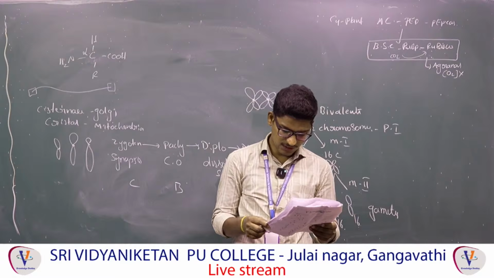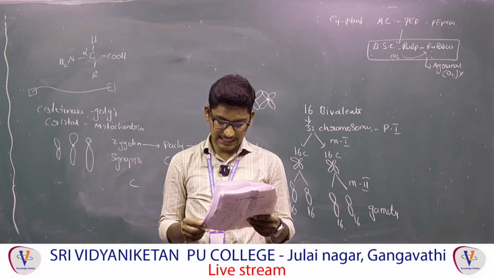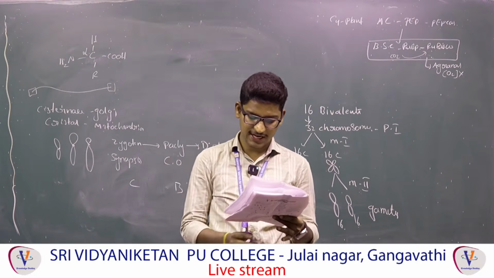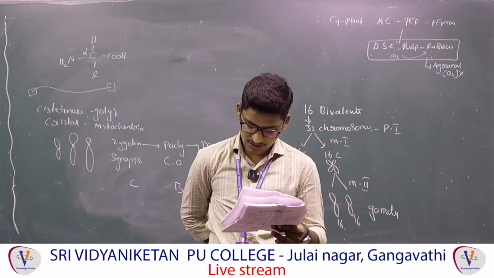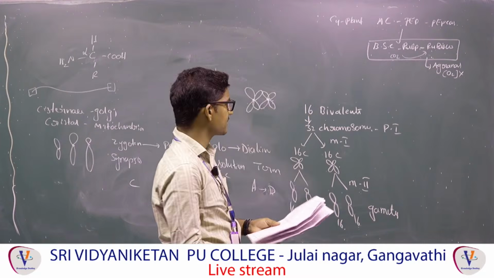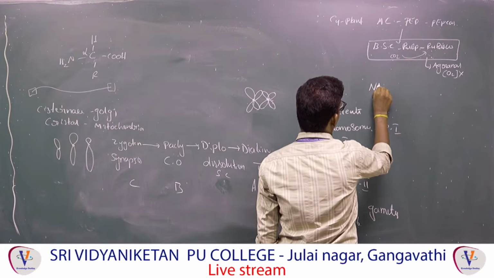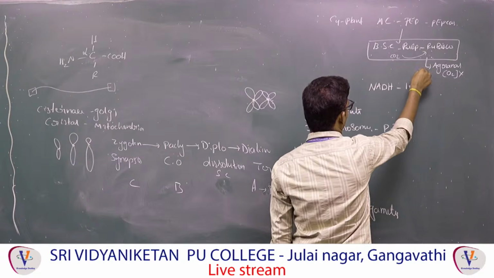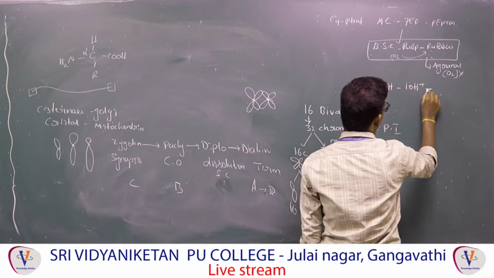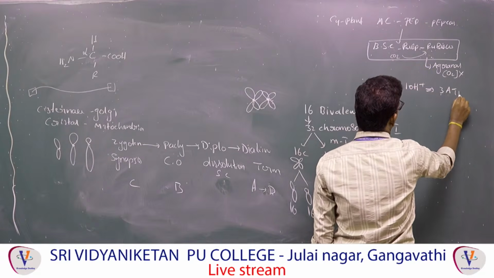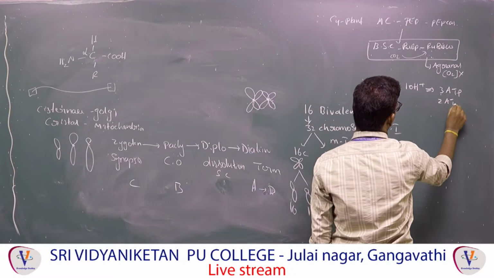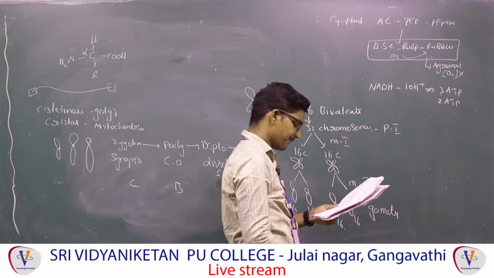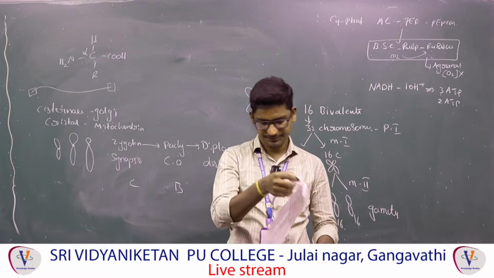Next, 145: which is incorrect. The fourth option is incorrect. Why the fourth option? They are saying one molecule of NADH produces 2 ATP. Remember, NADH leads to the pumping of 10 H plus ions from the mitochondrial matrix to the intermembrane space, which leads to 3 ATP. FADH2 leads to 2 ATP. They have given it in reverse, that's why the fourth option is incorrect.